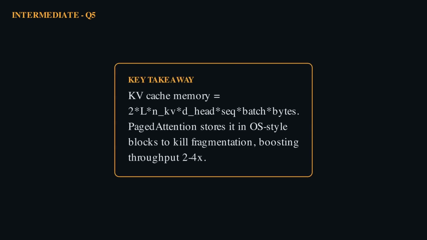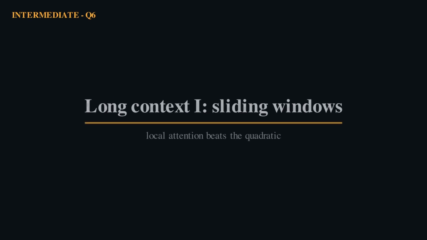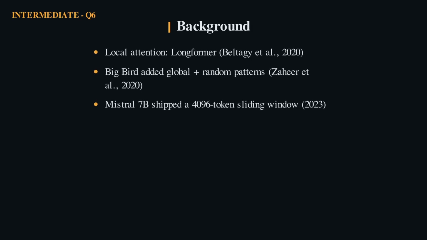Last in this tier, the first real long context trick: sliding windows. Full attention costs grow with the square of length. Sliding window attention caps that by letting each token see only nearby tokens. It is the simplest way to push context length up cheaply. Longformer, from Beltagy and colleagues in 2020, introduced local windows. Mistral 7B made the sliding window famous in 2023. Each restricts attention to a band around each token.